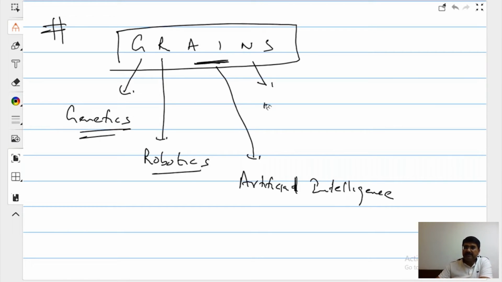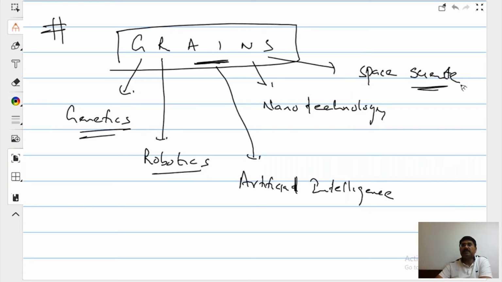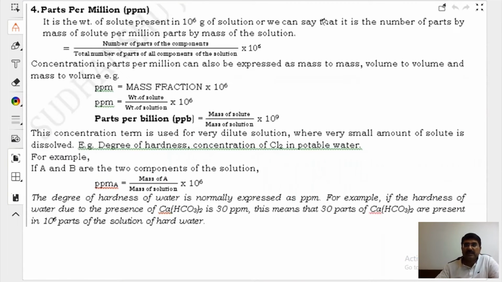And N, rightly said, nanotechnology. And S for space science. These are a few topics of the future where you should be thinking that you are going to be after a few years from now. Let's see how many of you are going to do that.